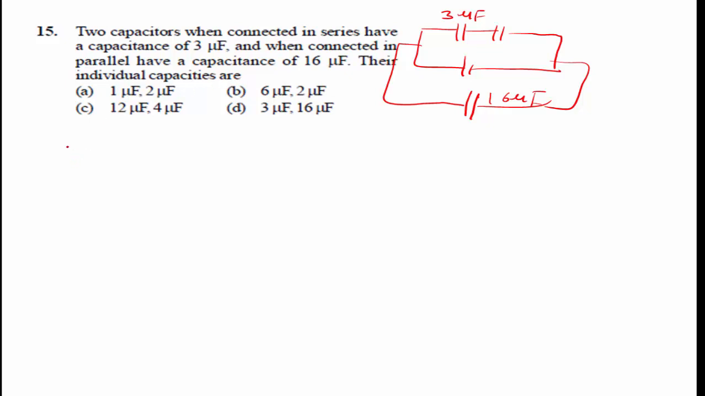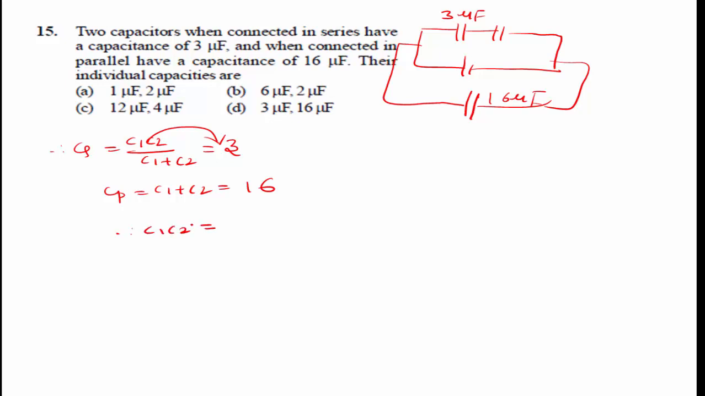Initially two capacitors are connected in series, that is the formula CS is equal to C1 into C2 divided by C1 plus C2. That is 3 into 3 is 9, 9 divided by 6, we get the value 3. Then CP is equal to C1 plus C2. Series value is 3, parallel value is 16, already they have given. Therefore, C1 into C2